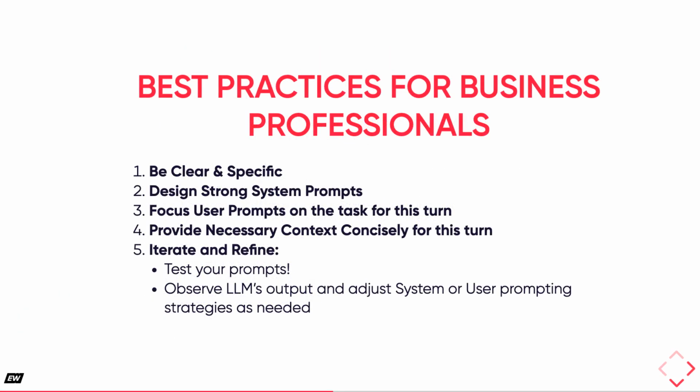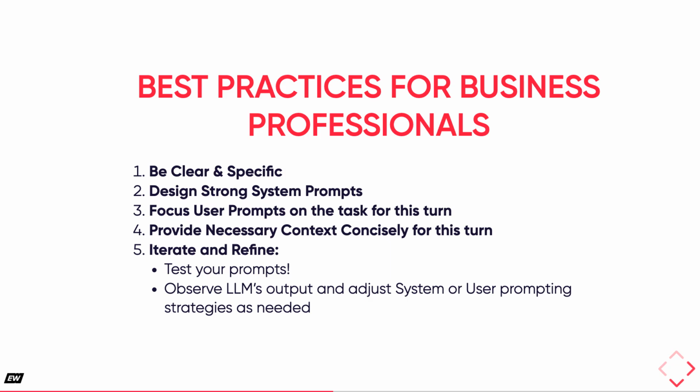To maximize the effectiveness of your AI systems, here are some best practices for prompt engineering, particularly relevant for business professionals. First, always be clear and specific in both system and user prompts. Second, design strong system prompts with well-defined guardrails, as this is your foundation for consistent behavior and safety. Third, ensure user prompts focus on the task for the current turn, not on redefining core AI characteristics.